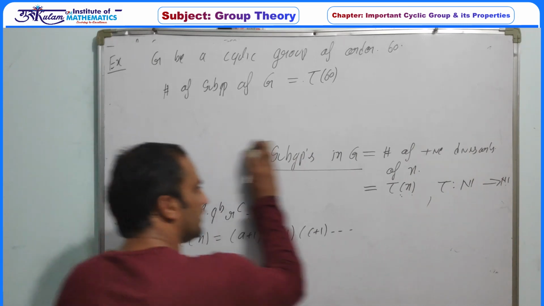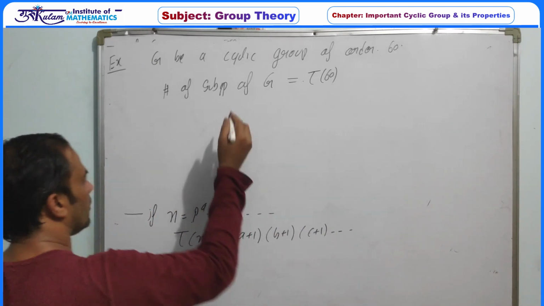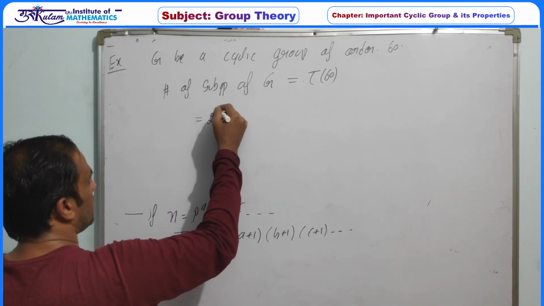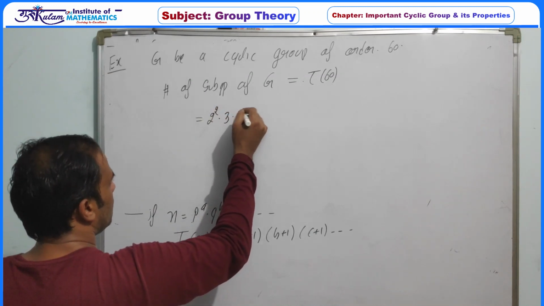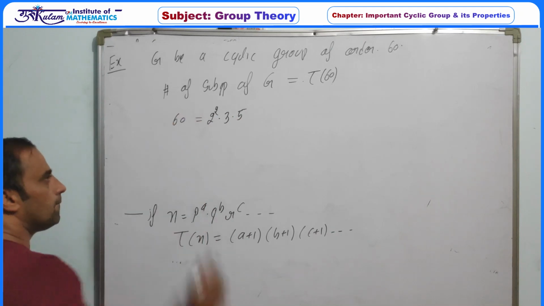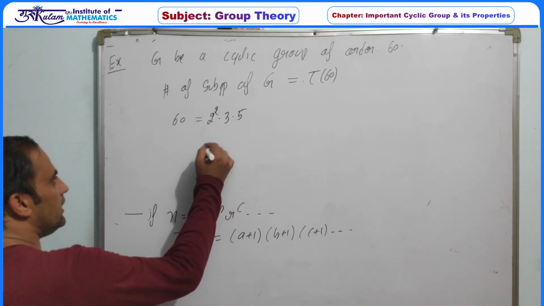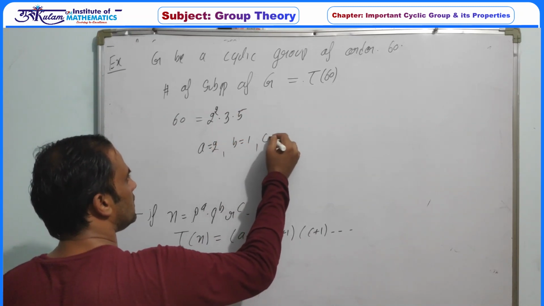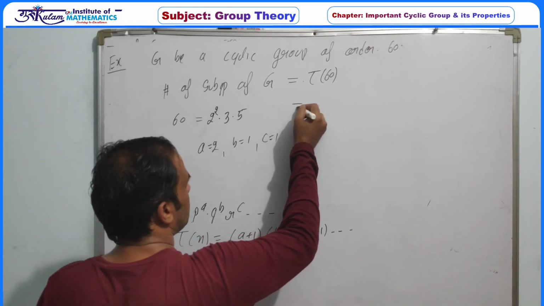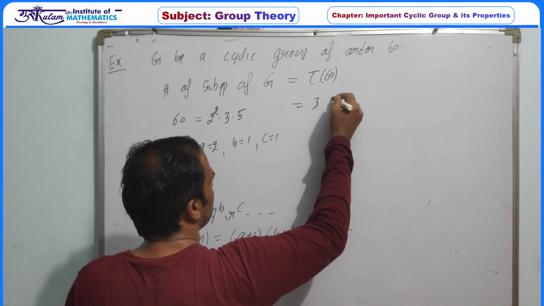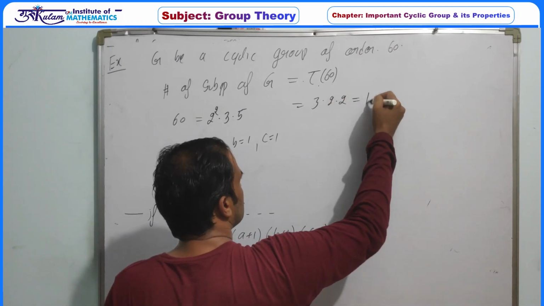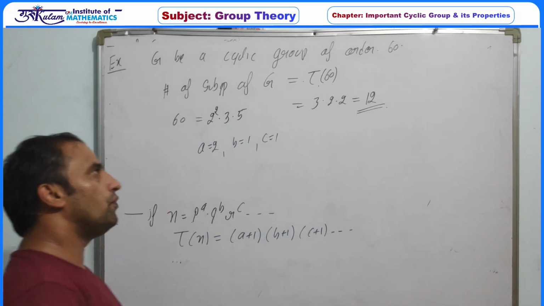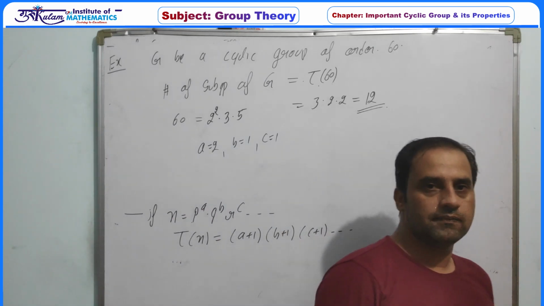Now the factorization of 60 is 2 squared into 3 into 5. So a is 2, b is 1, c is 1. This implies tau 60 is (2 plus 1) into 2 into 2, that is 3 into 2 into 2, which is 12. That is, there are exactly 12 subgroups of any cyclic group of order 60.